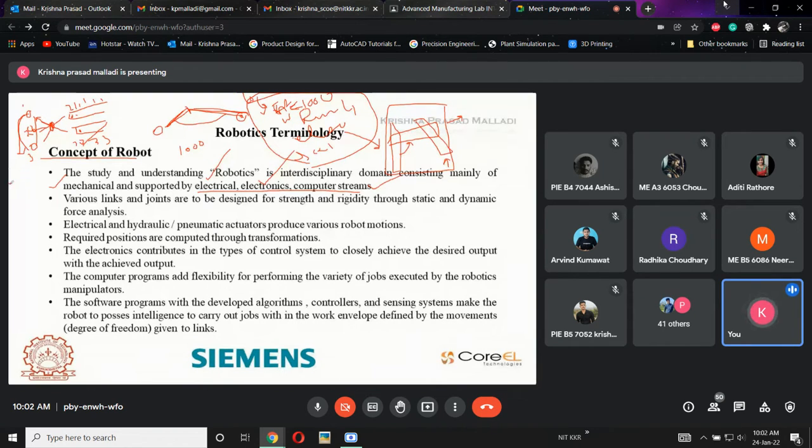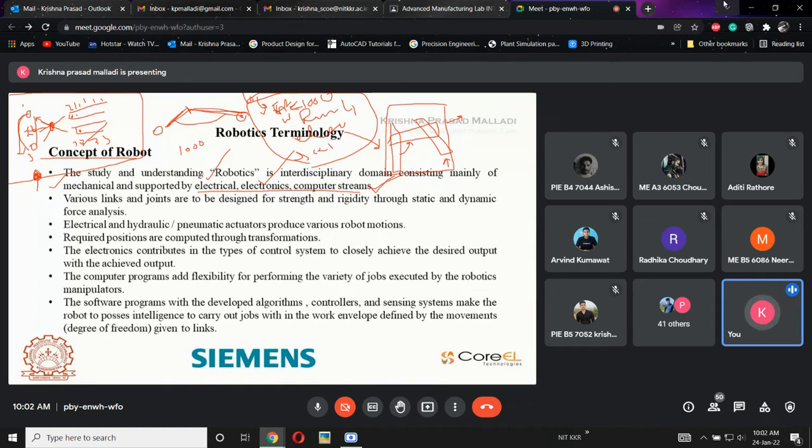Now, if there is a complex application like this, how am I supposed to do that? Without software, without this computer knowledge, without Java as well as Python, I can't create this type of thing. So if you want to achieve more skills in robotics, or if you want to create a number of applications, then there is a need for programming also. That is what exactly this is describing.